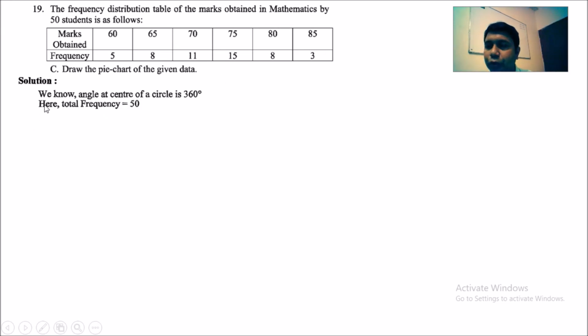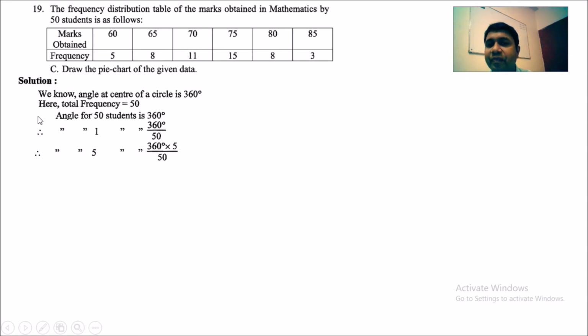So we know angle at center of a circle is 360 degree. Here total frequency is how much? 50. That means number of total students is 50. So angle for 50 students is 360 degree. For 1 student, 360 degree by 50, and 5 students, that represent 360 degree into 5 by 50.